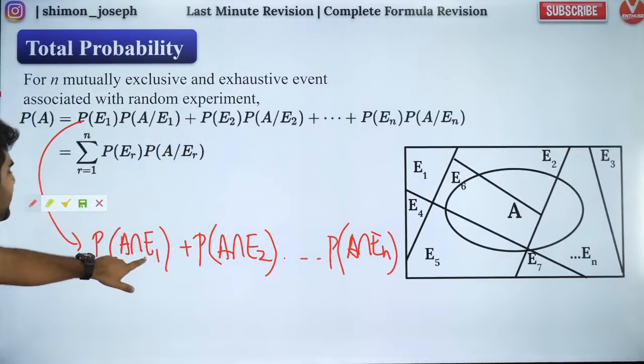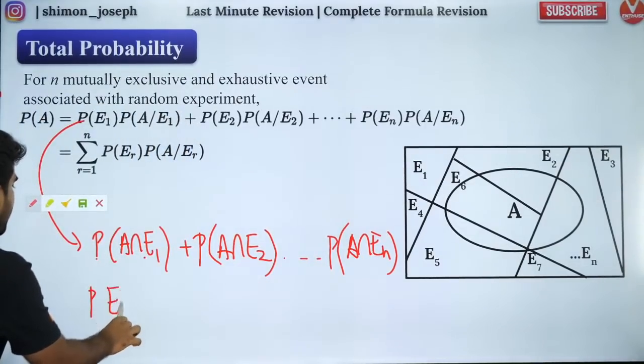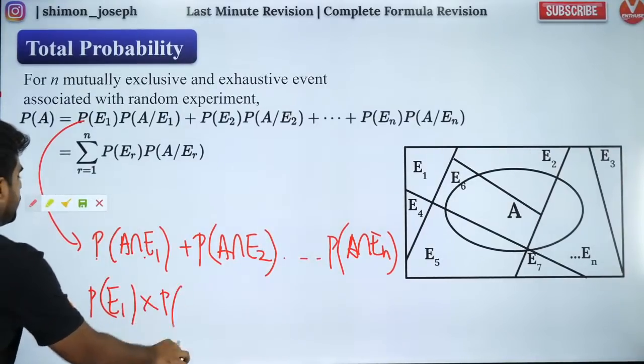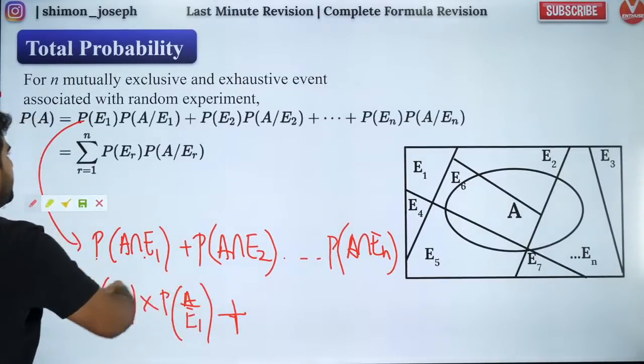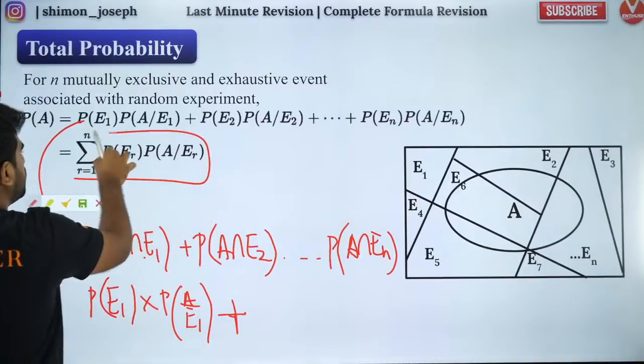Okay, so P of A intersection E1 is what? It is nothing but P of E1 into P of A by E1. So that is what they have written. Like that, for every term they wrote it using conditional probability, and that is how you got this formula.